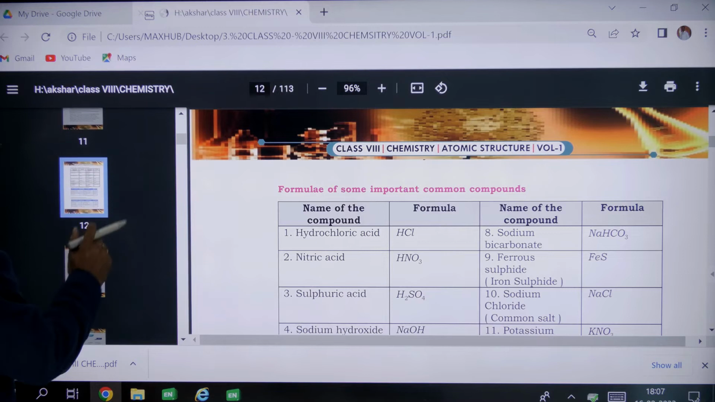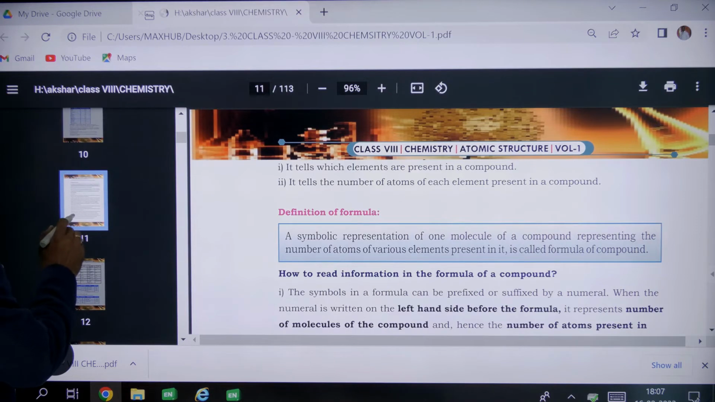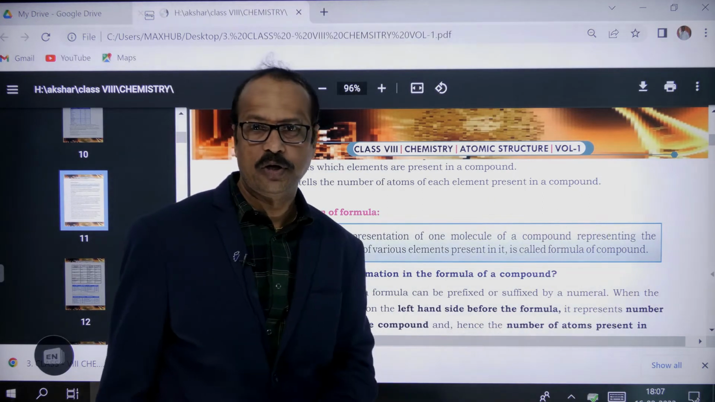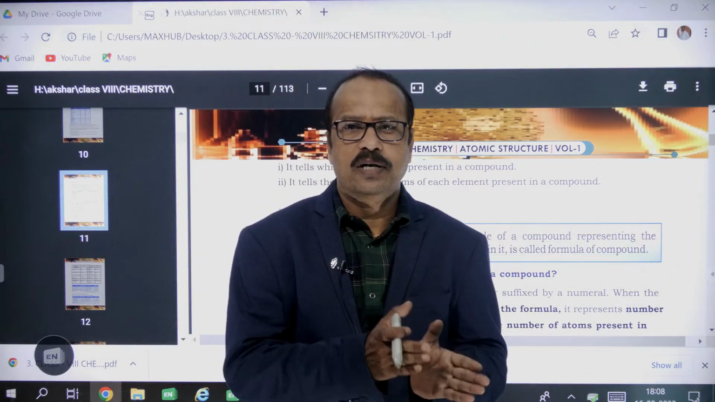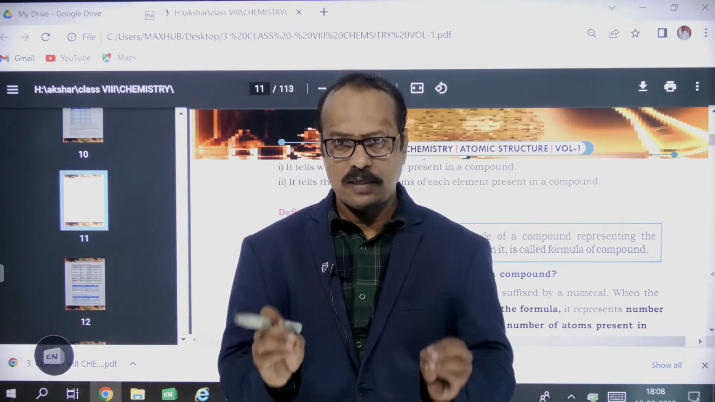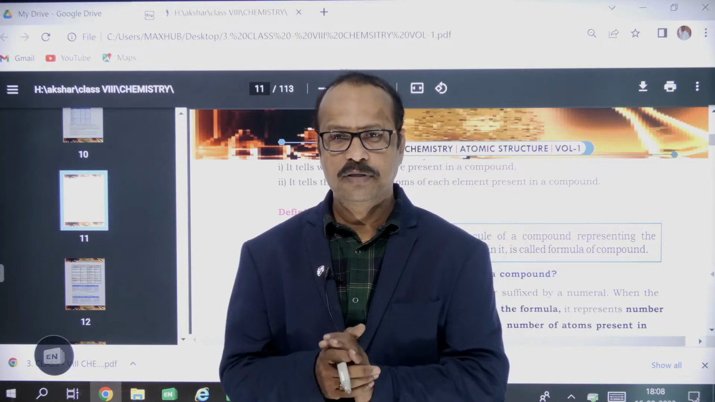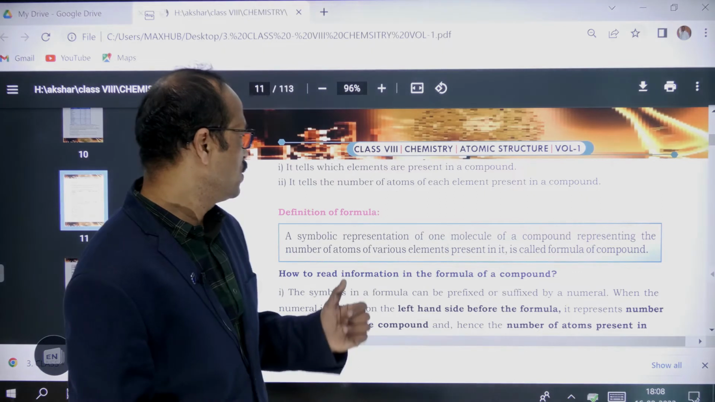So today I'm going to give some important points on how to write the formula. This we already discussed. Symbol is a representation of one atom. The shorthand notation of a chemical substance is called a symbol. For example, hydrogen is represented with the symbol H. That is a representation symbol.